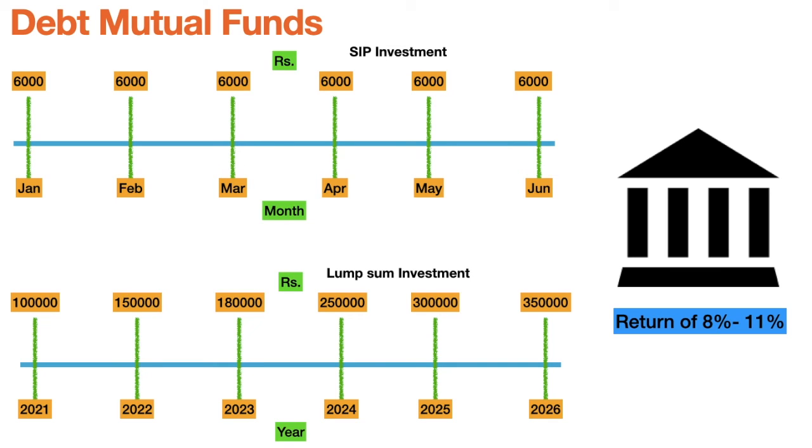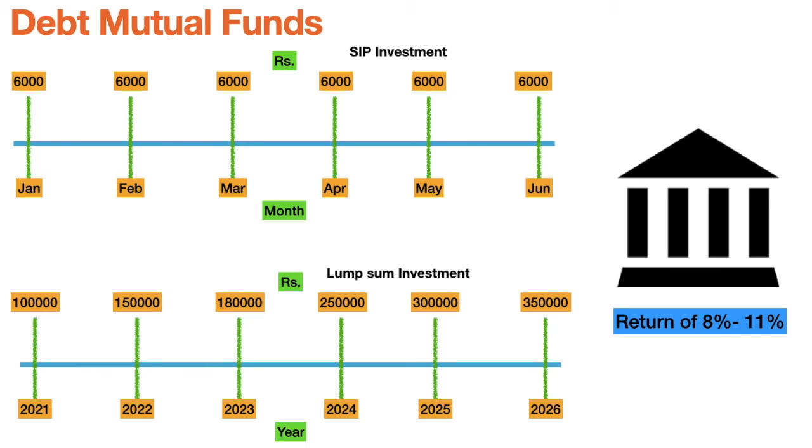Suppose you're investing in a portfolio of corporate bonds, and a particular company might get bankrupt. Chances are really low, because the portfolio manager is doing his research all the time, but sometimes it may happen, because of some scam inside the company, as has happened in the past also. The rate of return is better, obviously, 8 to 11%. If you are ready to take a little amount of risk, then you should absolutely go for debt mutual fund.